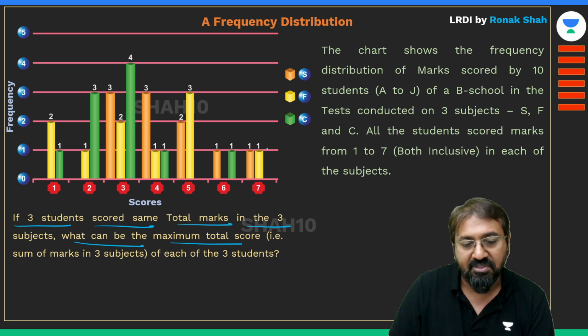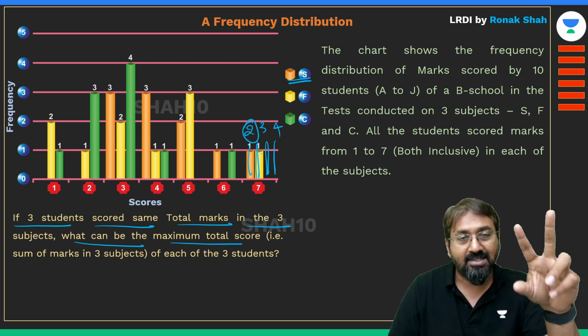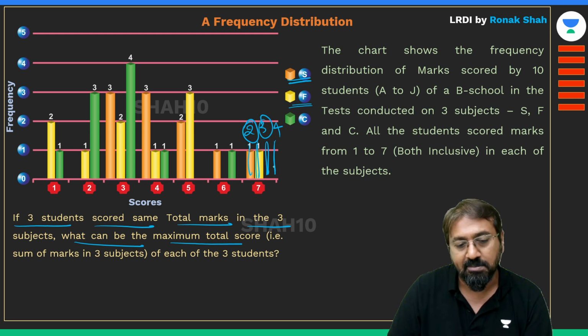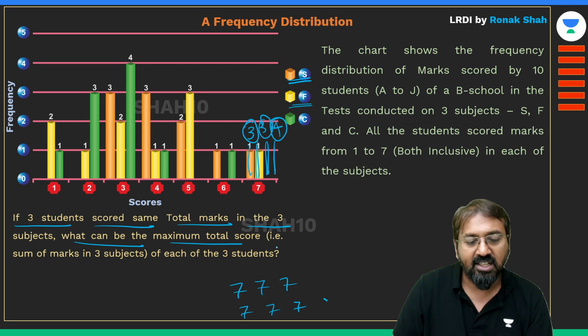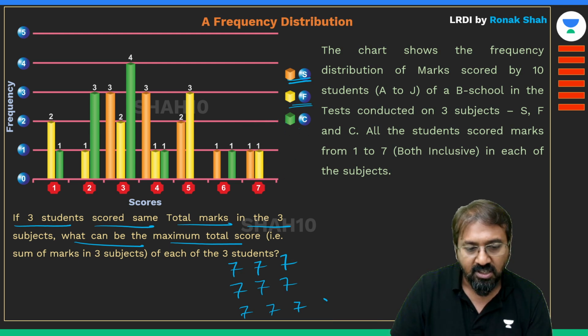See, had I had this kind of bars, say at score 7, say there are 3 tall bars, one of each color, and it's written 2, 3, 4, something like this. That means in subject S, exactly 2 students have got 7, in subject F, 3 students have got 7, in subject C, 4 students have got 7. So I could have said, okay, yes, it's possible: 7, 7, 7 for 2 students, something like this, right? Or say this is 3, this is 3, and this is 4. So all 3 students could have got, say, 7, 7, 7 in 3 subjects. But here what it shows is just 1, 1.